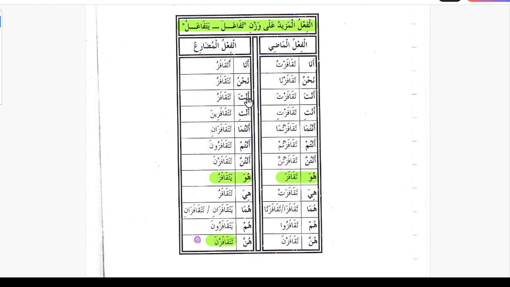And now for the second person masculine, anta tatakafazu, antuma tatakafazani, antum tatakafazuna, anti tatakafazina, antuma tatakafazani, antunna tatakafazna. So here is yatakafazna, here is tatakafazna. Ana atakafazu, nahnu natakafazu. So this is the conjugation of this group. Any verb on this pattern we can conjugate the same way.